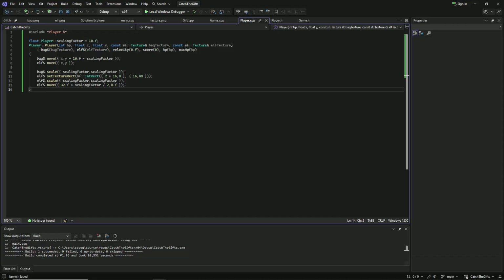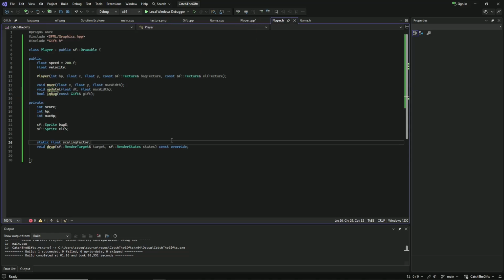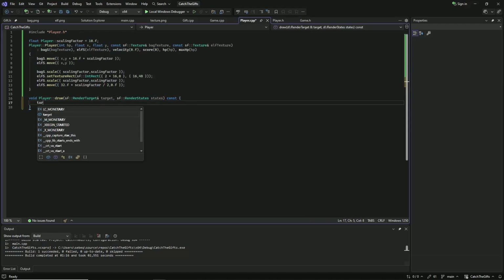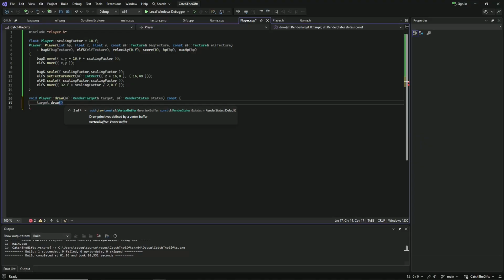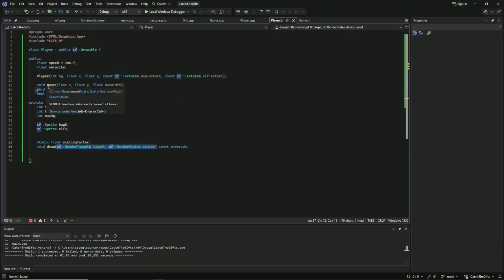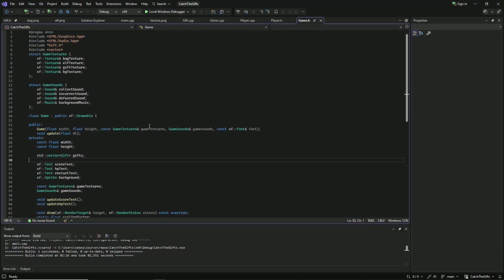So next, let's define the draw function. The draw function will be quite simple. You just need to copy the arguments from here, make it const, and just draw the two sprites. Target draw the bug sprite, and target draw the elf sprite. I'm going to define these two functions in a second. Let's draw our player on the screen.